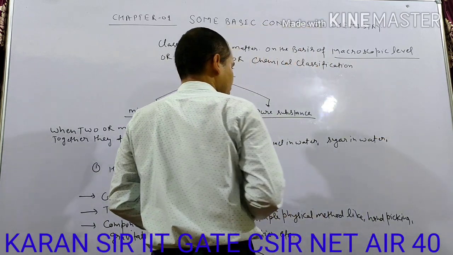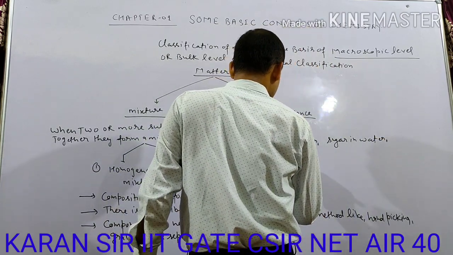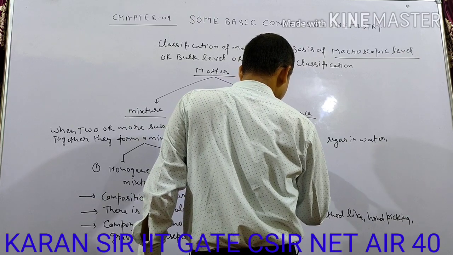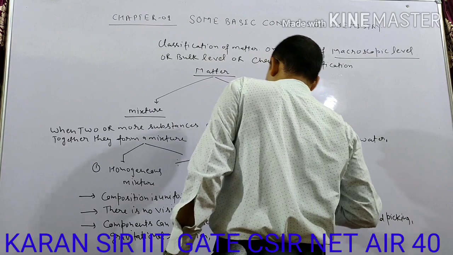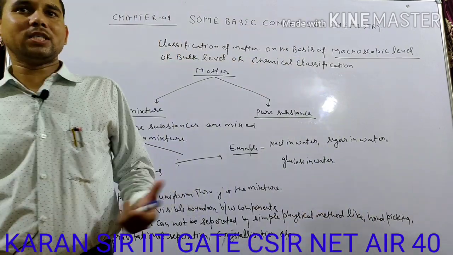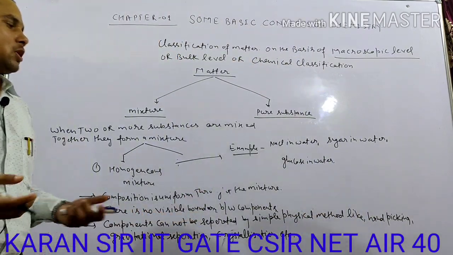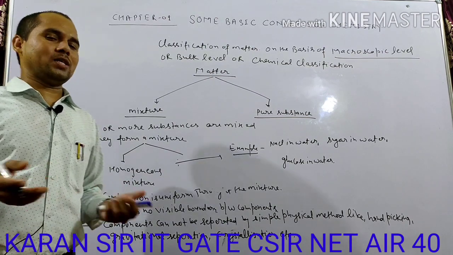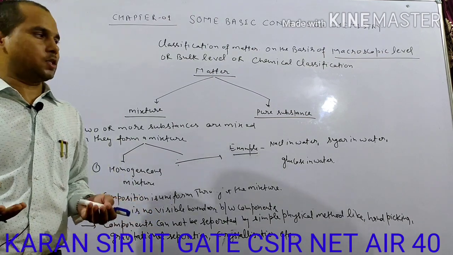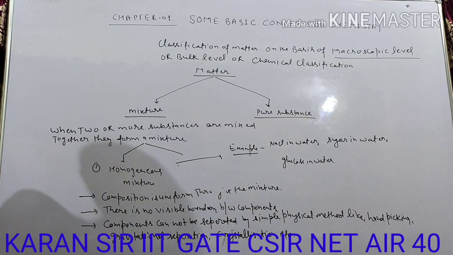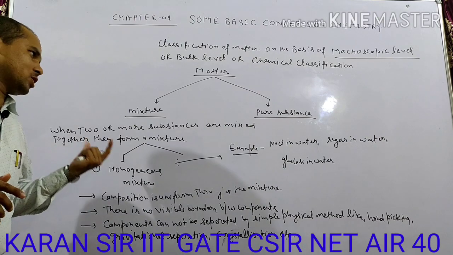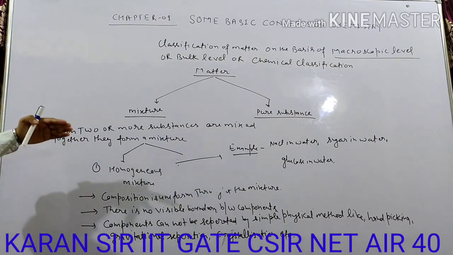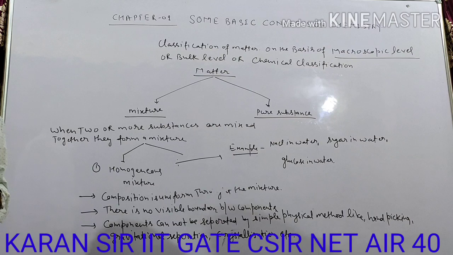Glucose in water, homogeneous mixture. So there are many examples. Sugar solution, salt solution, solution of acetic acid and water, homogeneous mixture. So these are the homogeneous mixtures. Now first of all you take the screenshot of these homogeneous mixtures. Next we are going to discuss the heterogeneous mixture.